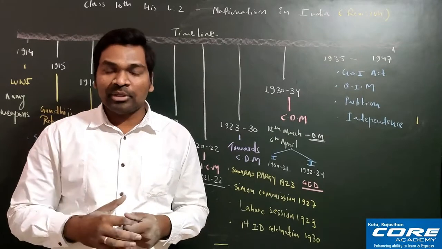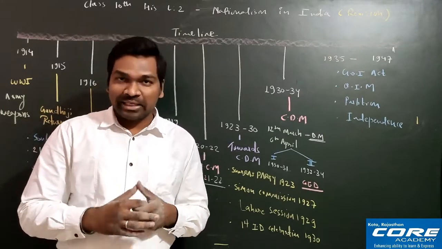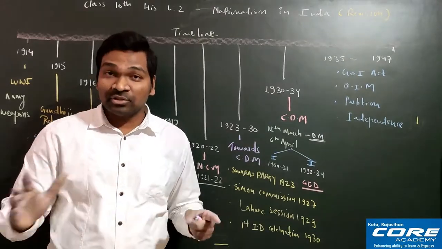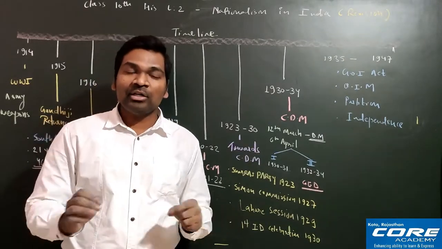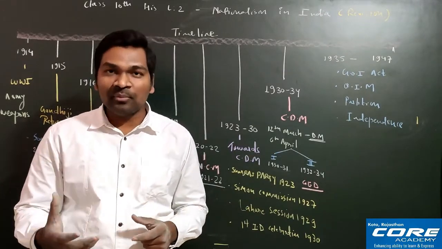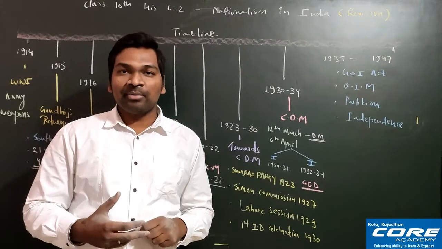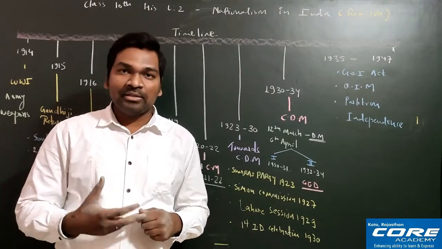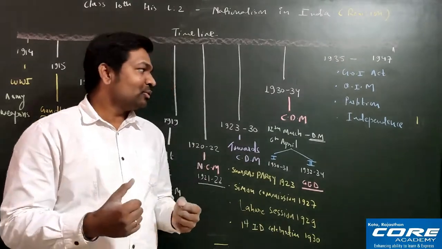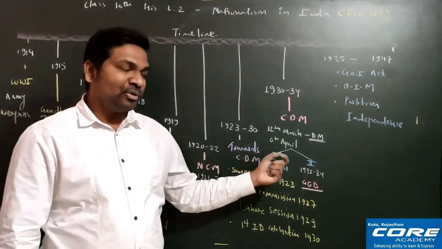But one leader from the Hindu Mahasabha, whose name was M.R. Jayakar, came in between, and he said that we will not give reservation, we will not give separate electorate, we will not give anything to this Muslim League, and that is how their trust was broken, and they finally demanded a separate nation in 1940. And this particular nation later became known as Pakistan, as you all know, so that is all going on in this particular period.